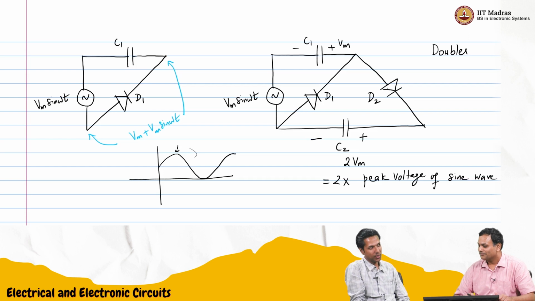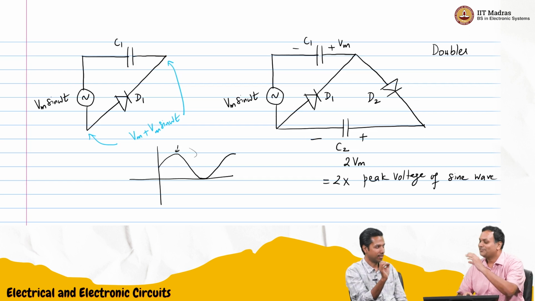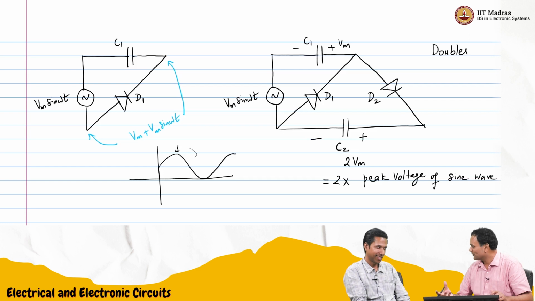Also, if you are connecting some load, then this capacitor will discharge. Again, it will get charged in the next cycle and so on, but it will be somewhat close to 2 Vm. Usually these are not for powering some load. It is to shift your signal. We are not trying to deliver power to something.